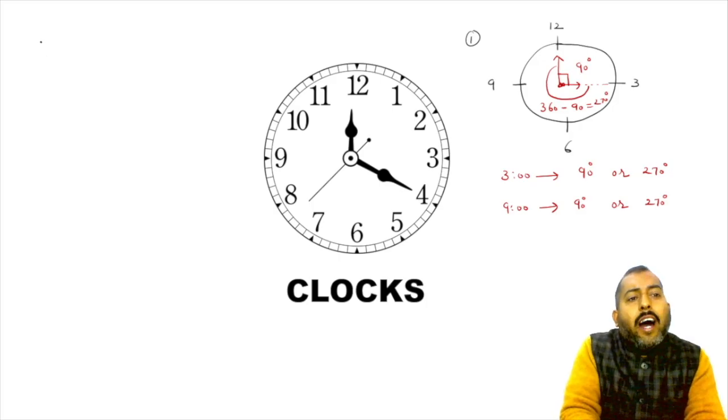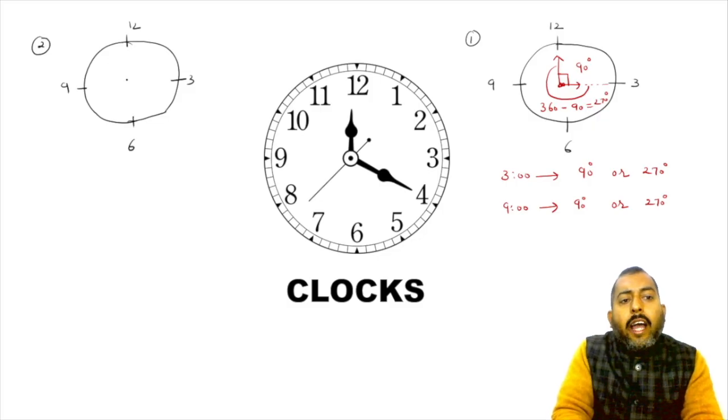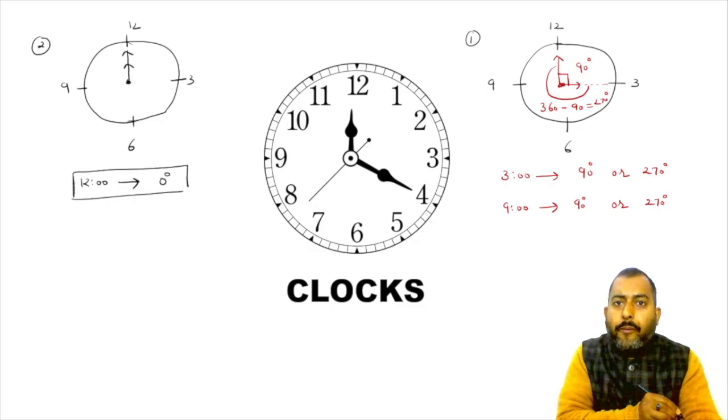Now, what if I ask you, what is the angle between the hands of the clock at sharp 12? At sharp 12, sir, the minute hand and hour hand both will point towards 12. Pretty easy. So, sir, the angle at sharp 12 will be 0 degrees. Yes, you guys are absolutely correct. The angle at sharp 12 is 0 degrees.